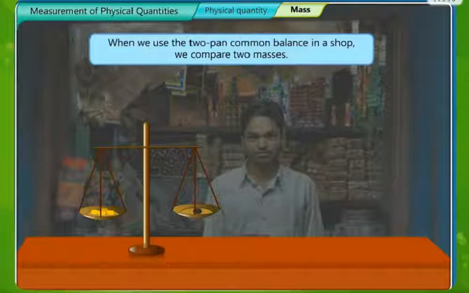When we go to a vegetable vendor to buy 1 kg of vegetables, the vendor keeps the mass of 1 kg in one pan and tries to balance it by putting the vegetables in the other pan. He stops doing so when the balance comes in a straight line. So this is actually what we are doing, we are balancing the two masses.